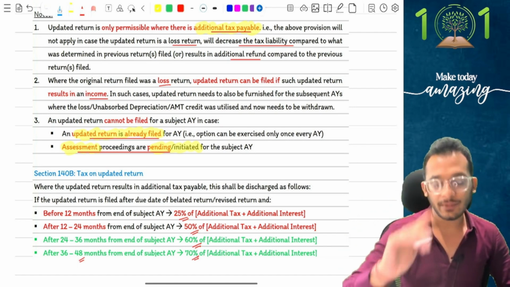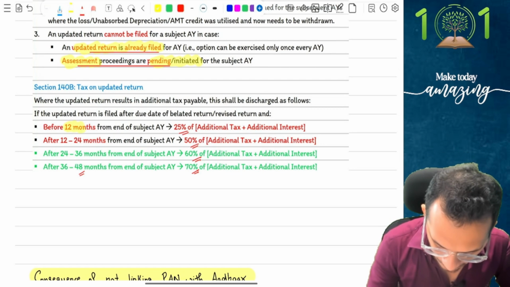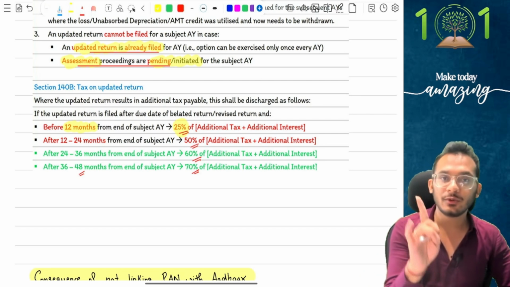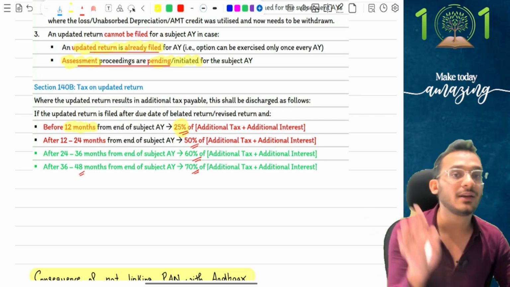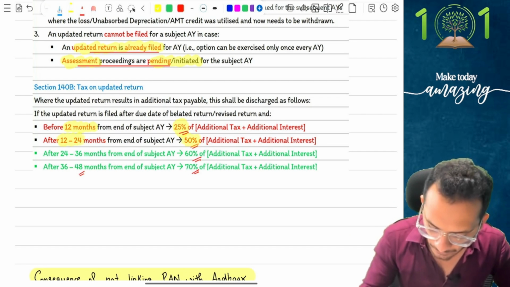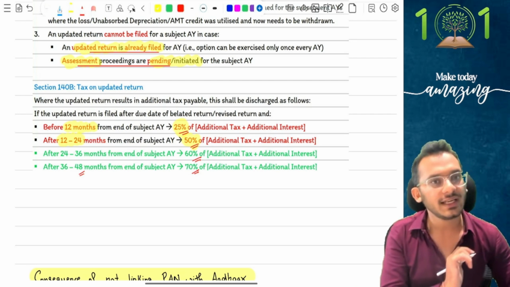If you are going to file an updated return within the first year, I need you to pay an extra 25% to me. Meaning, if you had 1 lakh rupees due to me, now you'll pay 1 lakh 25 thousand. If you're going to file an updated return in the second year, then you have to pay me 50% extra. Meaning 1 lakh 50 thousand has to be paid.